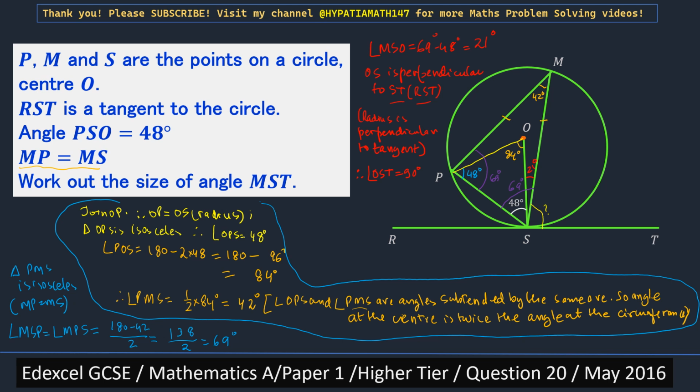Therefore angle MST is equal to 90 minus 21, and that is equal to 69 degrees. So the answer is 69 degrees, and this angle is equal to 69 degrees, angle MST. And that's the answer really.